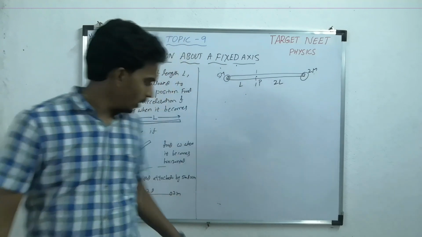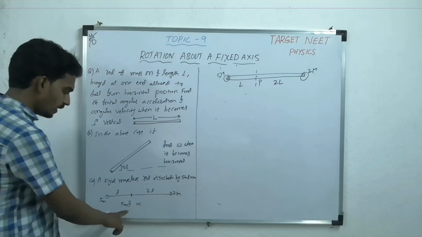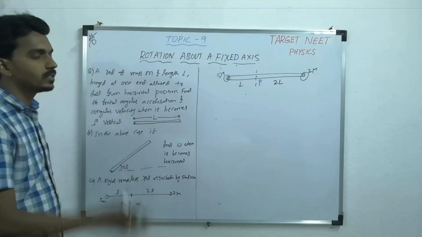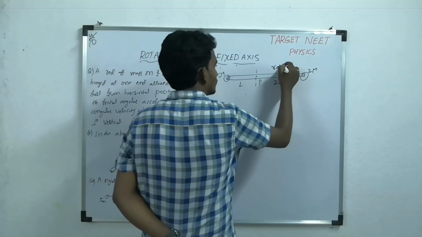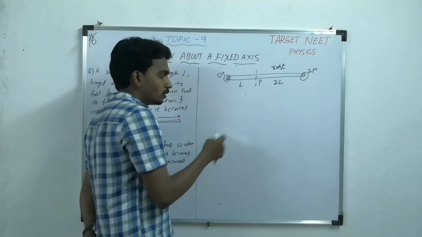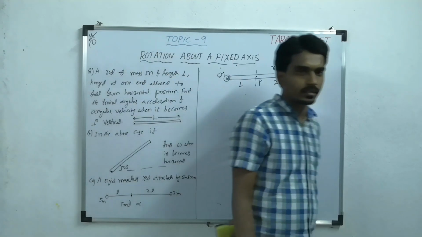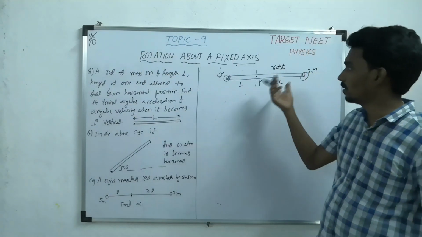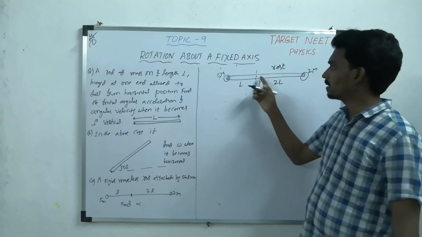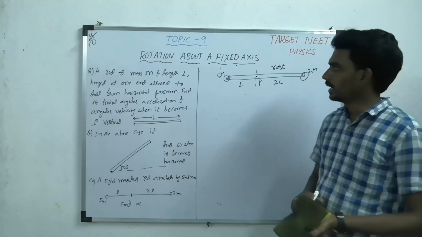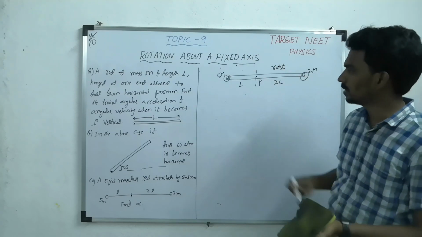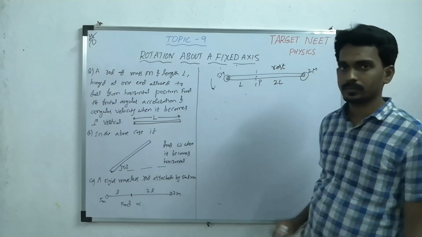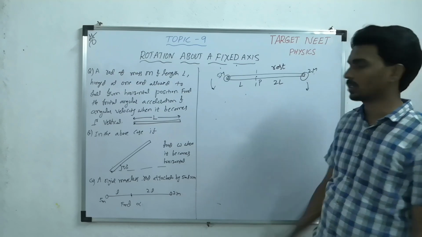Now what they are asking: find alpha when it is released from rest. So you release it from rest, then you have to find the initial angular acceleration. They may ask you the direction also, because here it is not hinged at one end. It can rotate in this direction or this direction, means this can come down anti-clockwise, or this can come down clockwise.